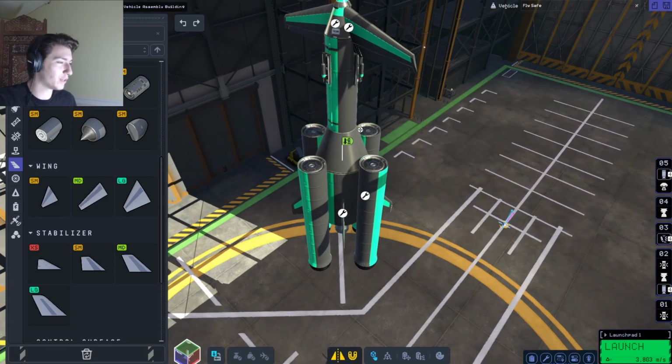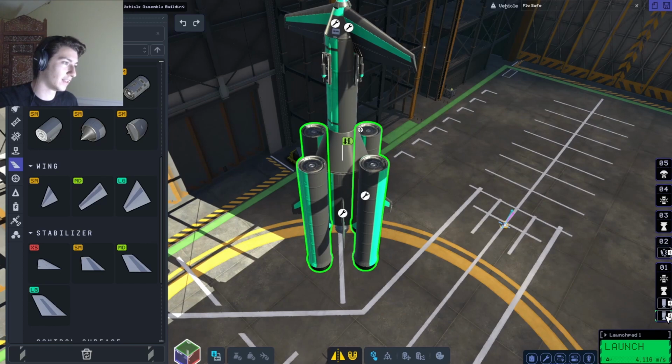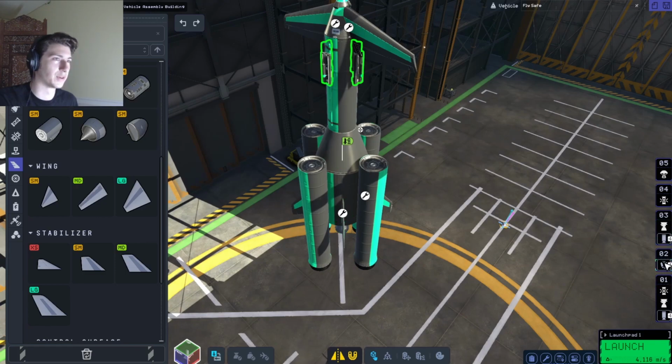So let me just make sure our staging is correct here. First it's the solid rocket boosters, so these need to go to the very bottom. Then the Separatrons go, oh boy, I gotta figure this out.